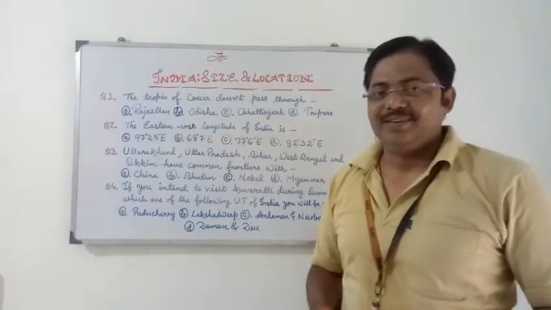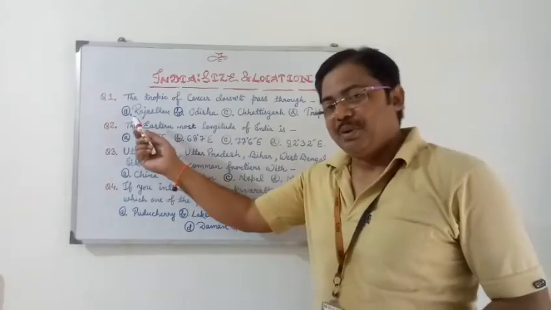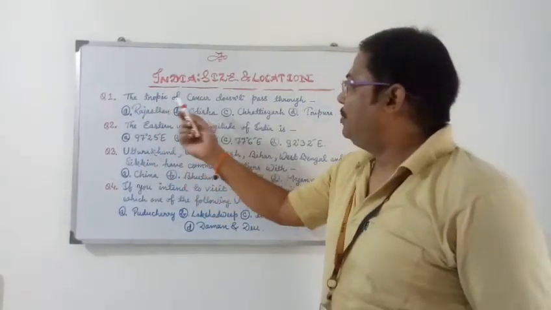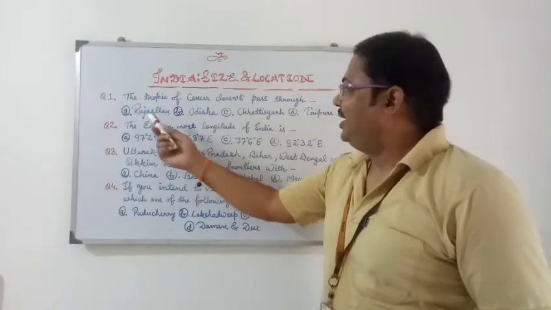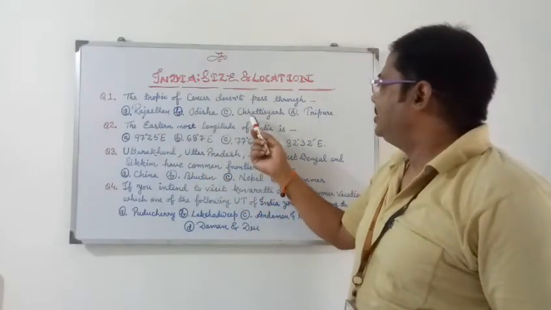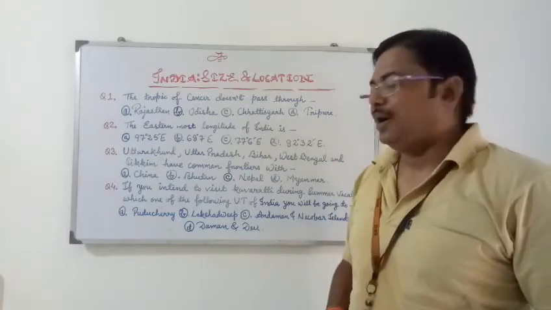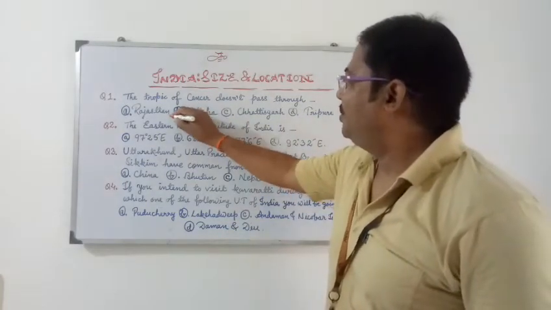So let us start. The very first question is: the Tropic of Cancer does not pass through, and the options are A. Rajasthan, B. Odisha, C. Chhattisgarh, D. Tripura. Here the answer will be Odisha.